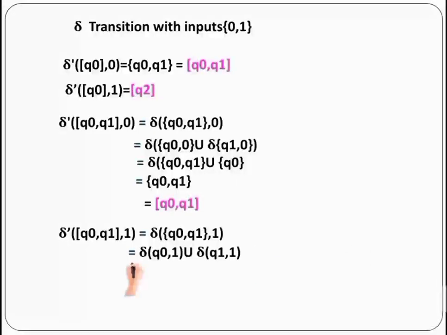Now refer to the transition table. Q0, 1 is Q2. Then Q1, 1 is Q1. Now combine the result. You have {Q1, Q2}, in curly brackets. That curly bracket Q1, Q2 must be written as [Q1, Q2] in square brackets, because in DFA we will use only square brackets. We are converting the multiple states into a single state. We have completed Q0, Q1 against inputs 0, 1.